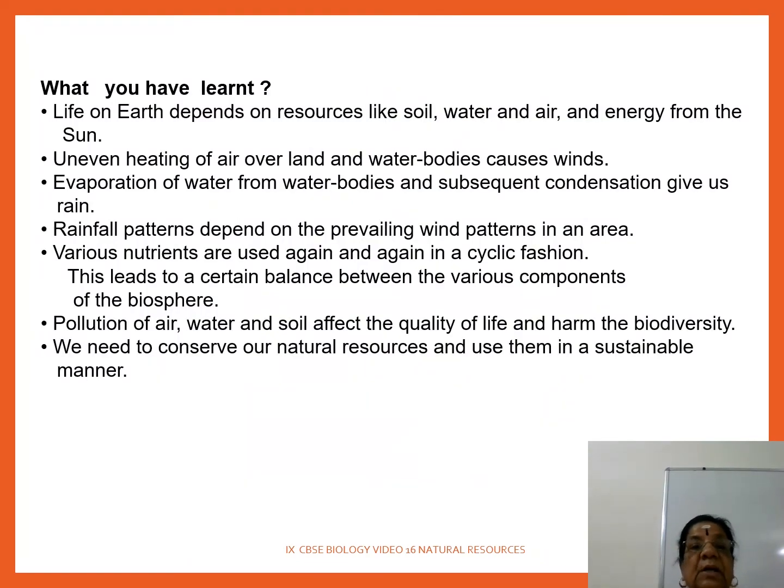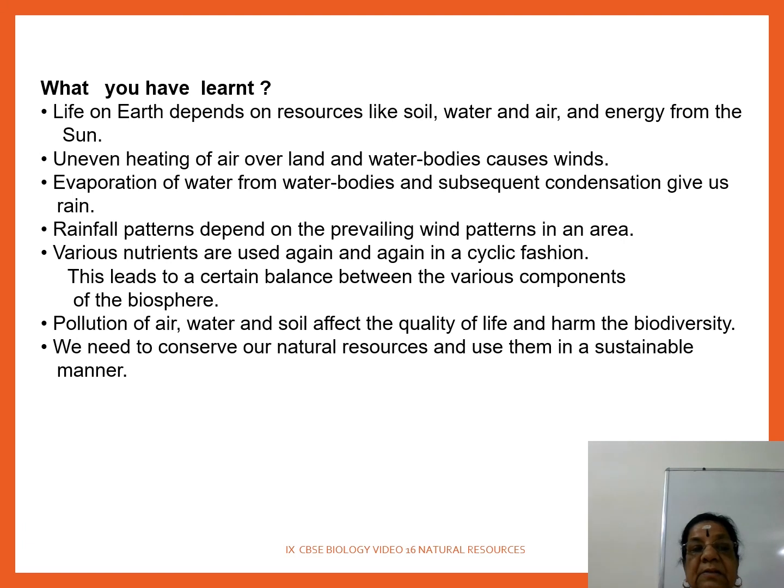Okay, so what you have learned so far is life on earth depends on resources like soil, water and air, and energy from the sun. An uneven heating of air over land and water bodies causes wind, and evaporation of water from water bodies and subsequent condensation give us rain. Rainfall patterns depend on the prevailing wind patterns in an area, and various nutrients, macro and micro, are used again and again in a cyclic pattern.